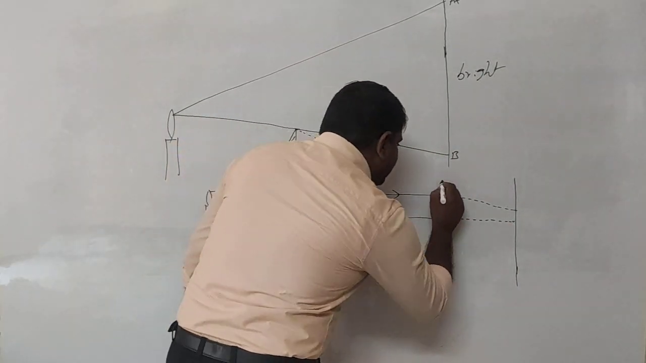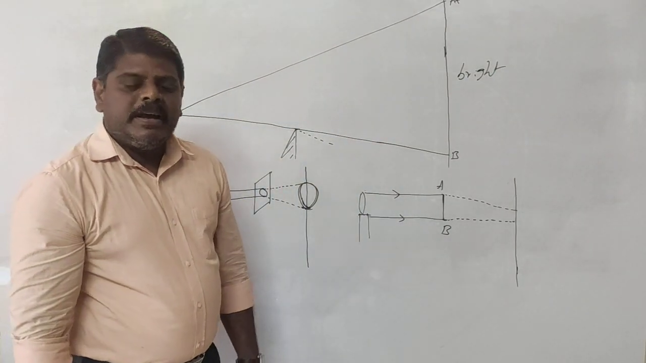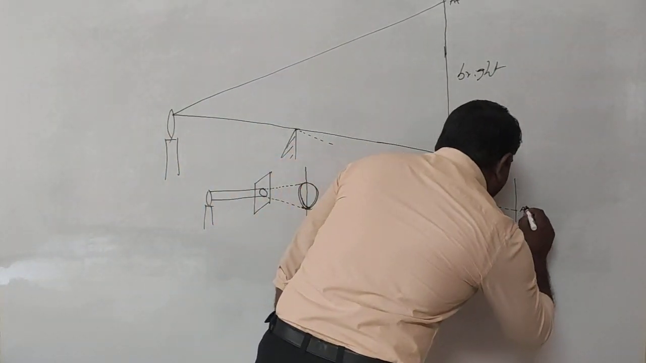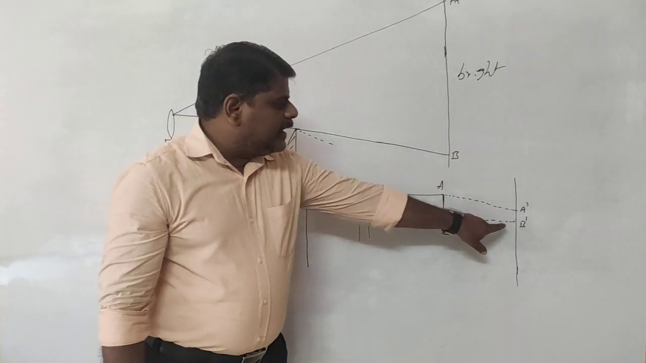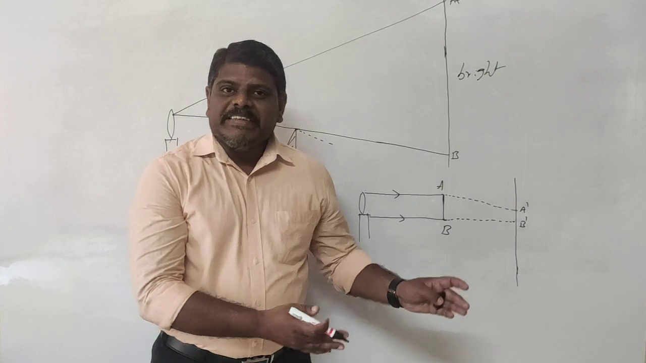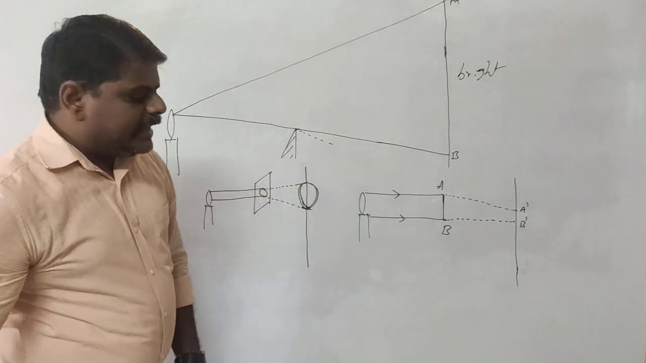So this is A and this is B. What does AB represent? The length of the object. And what does A dash B dash represent? A dash B dash represents the size of the image. Is it larger in size or smaller in size? Smaller in size. Okay, don't be confused in the examination.